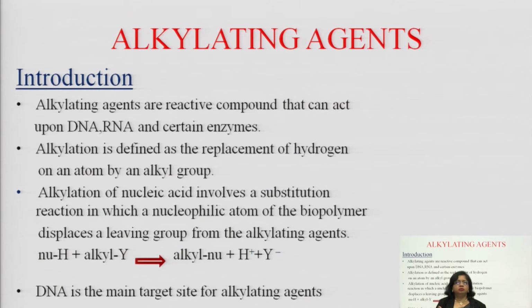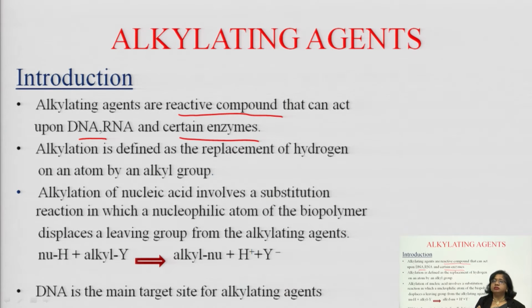So, you should know what is alkylation. Alkylation, what is it? Alkylating agents are very reactive compounds, that you have to remember. They are very reactive compounds that can act upon DNA, RNA and certain enzymes.